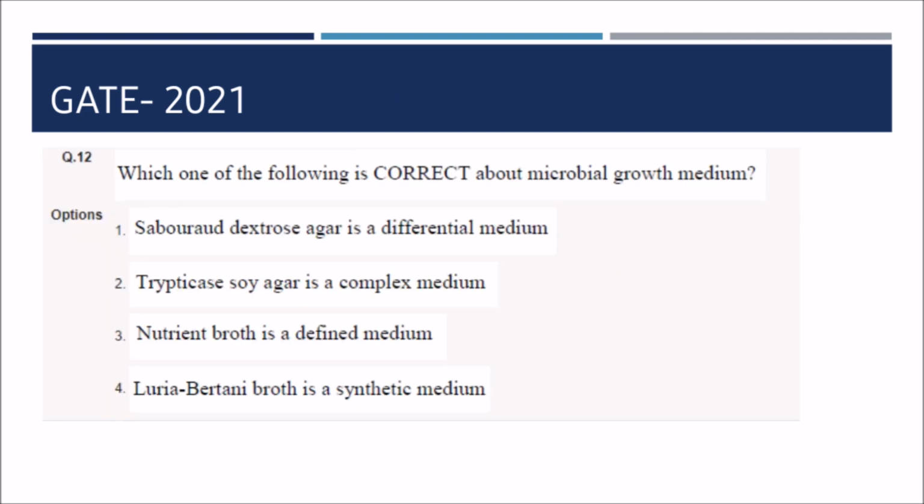Next question is, which of the following is correct about microbial growth medium? So your correct answer could be the second one, tryptic soya agar is a complex media.